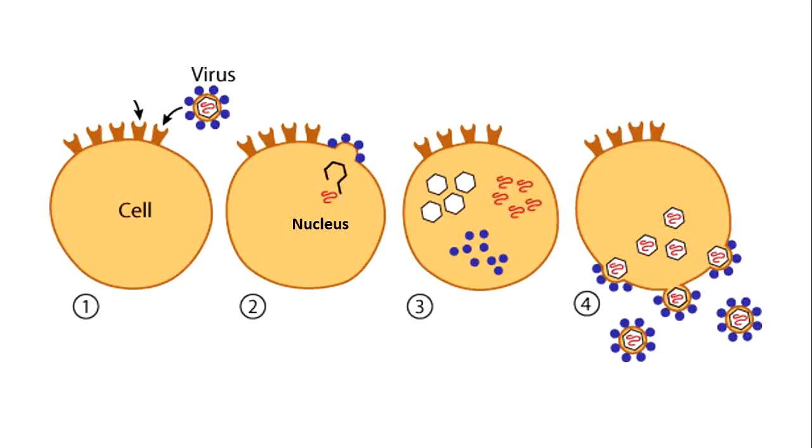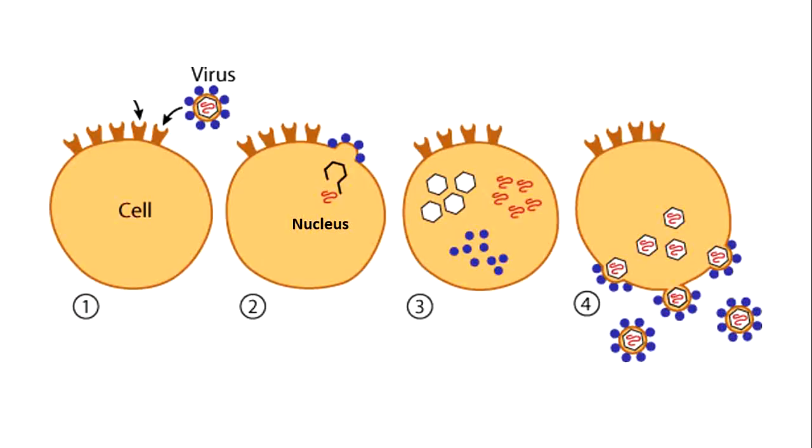A virus can enter a cell through different ways. Once the virus is inside the cell, it takes control of the nucleus, because we know the nucleus is the control center. So by controlling the nucleus, the virus controls all the cell's activities. The virus orders the cell to make copies. In a minute or two, millions of copies are made by that cell.